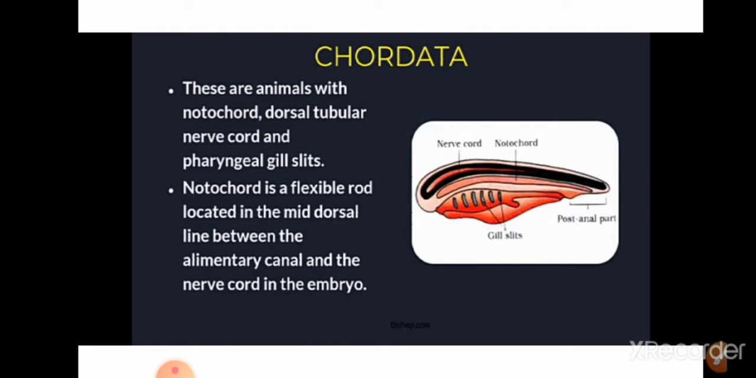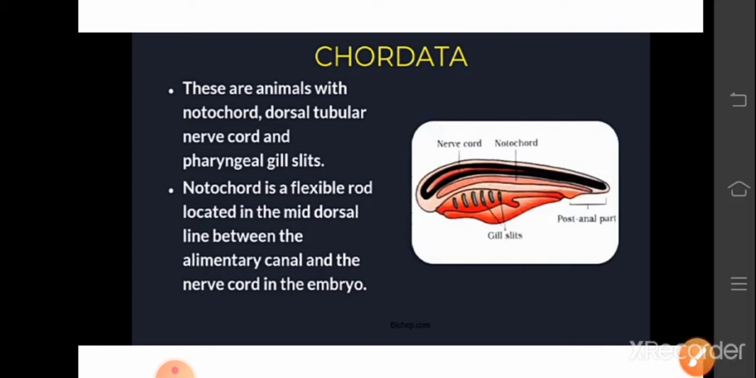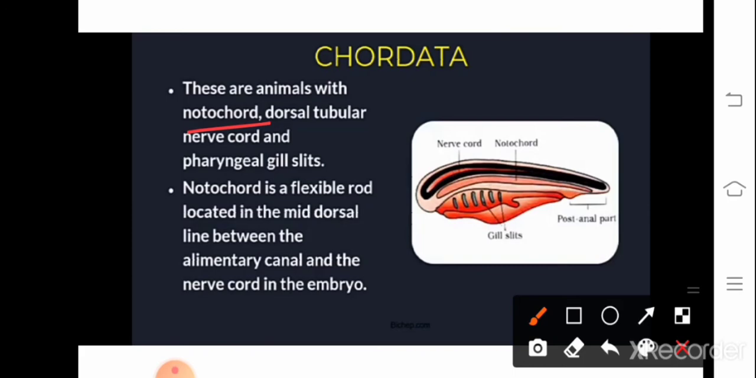Coming to the fundamental characters. Why do we refer to them as fundamental? Because they are special features found only in Chordata. The first one is the notochord. These are animals with a notochord, which is a rod-like structure present on the dorsal surface of the animal. This is important. Dorsal means this side. So you can see this notochord.